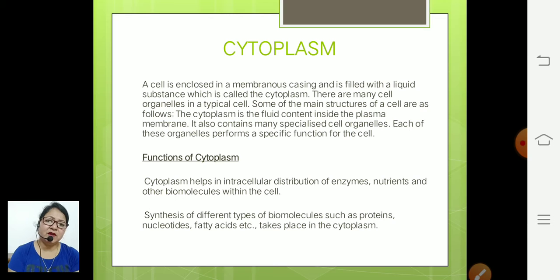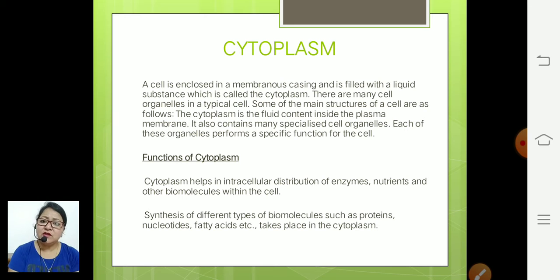Now, the next component of the cell is the cytoplasm. Cytoplasm is the substance that is enclosed by the membrane, and it has a number of cell organelles. It maintains the connectivity between two adjacent cells, and it works as a store for a number of things, the distribution of enzymes, nutrients, and other biomolecules within the cells.